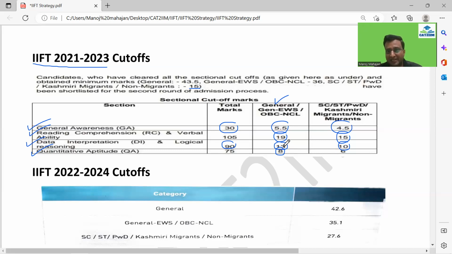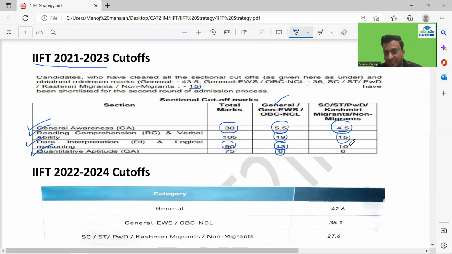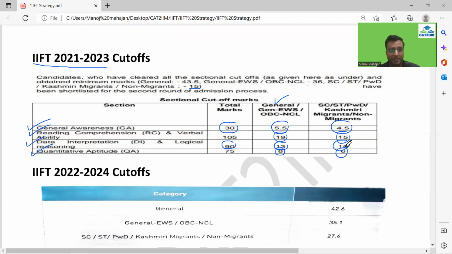And for the other categories, it was even a little lower. That was just 6 marks, if you can see over here. So I would tell you in a while about the past 2 years difficulty level also section wise, and based on the cutoffs also you can look forward that GK would definitely be on the difficult side, so low cutoff we have. Even if I look, the quant section was also on the difficult side.